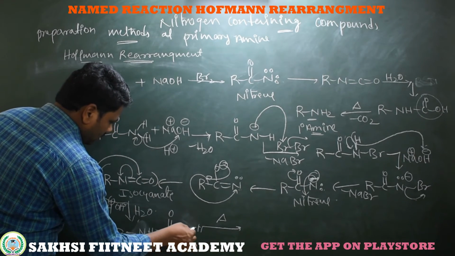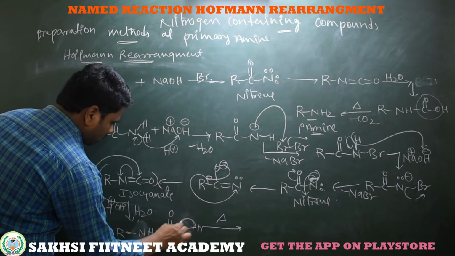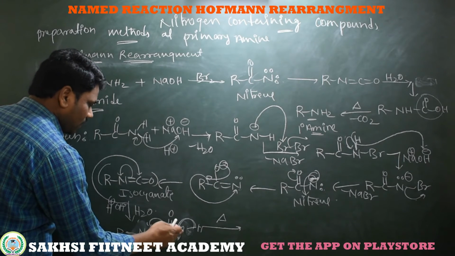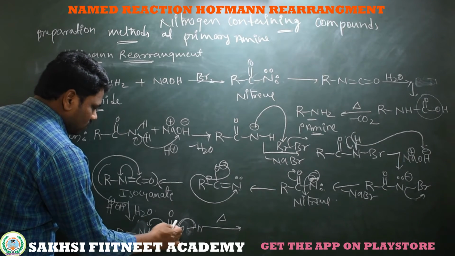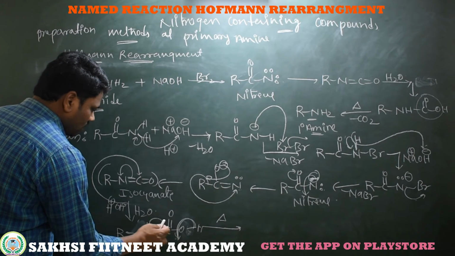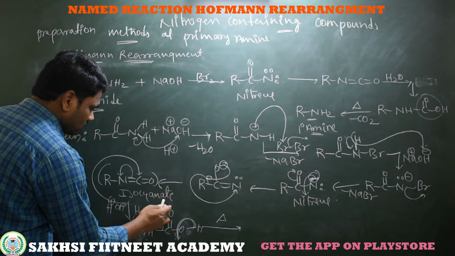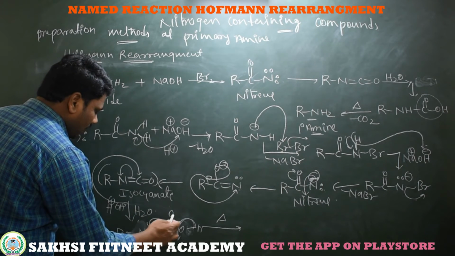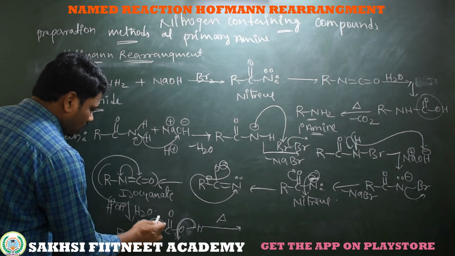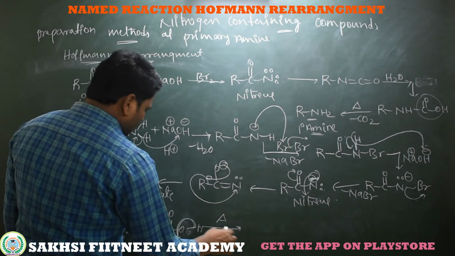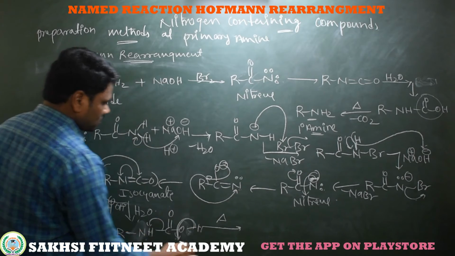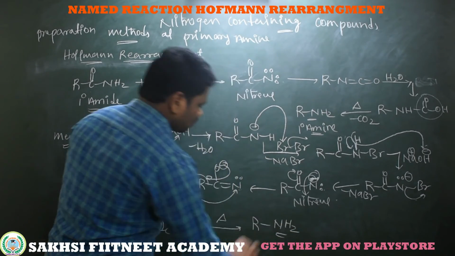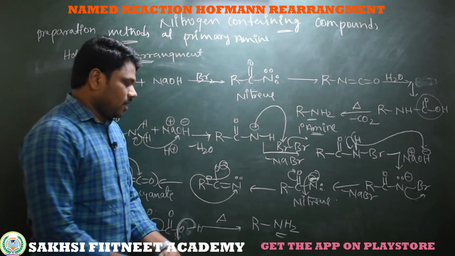See here, the oxygen to hydrogen bond electrons shifted here, and the carbon to nitrogen bond electrons shifted to the nitrogen. See here, I am taking a direct step. Actually, when this oxygen to hydrogen bond electron shifts here, the carbon to oxygen pi electrons shift towards oxygen, again coming back to form the pi bond, and this carbon to nitrogen bond electron shifts to nitrogen, then NH minus with H plus becomes R NH2. So here finally we got a primary amine.